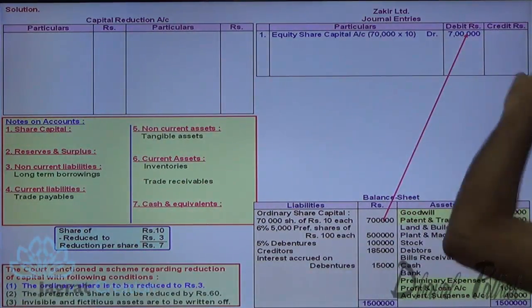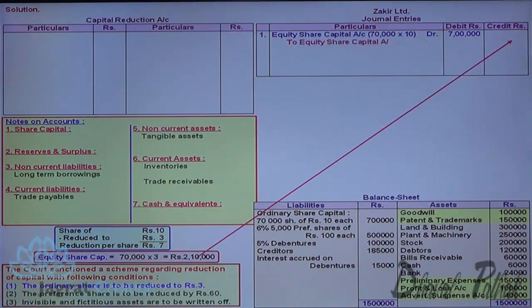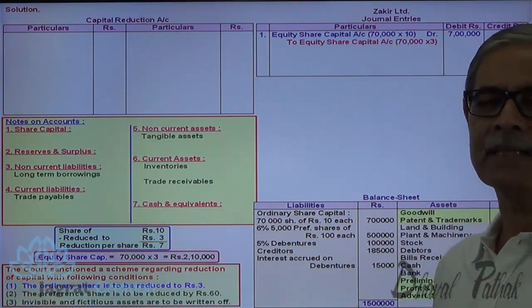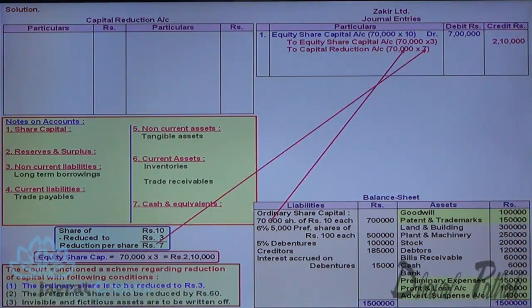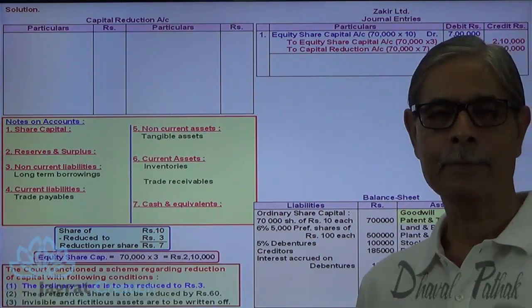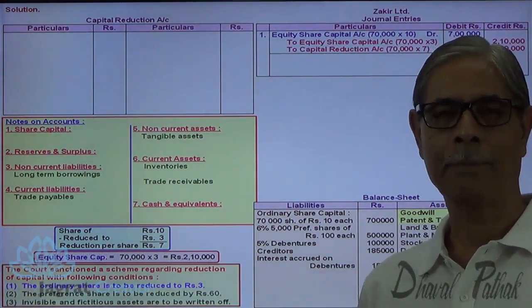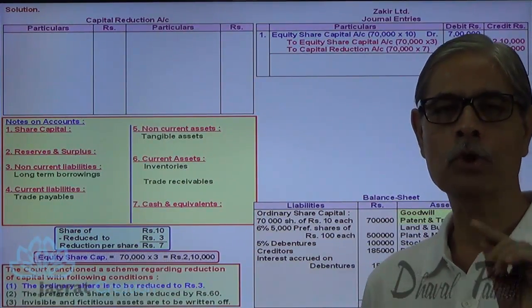So equity share capital account debit 7 lakhs, to equity share capital rupees 3 account credit, 70,000 into 3, 2 lakh 10,000. The amount foregone, the amount contributed by them for meeting the losses, is credited to the capital reduction account. So the capital reduction account is credited with 4 lakh 90,000. If you want to write the narration: as per the scheme approved by the court, equity share of rupees 10 each is reduced to rupees 3 each.